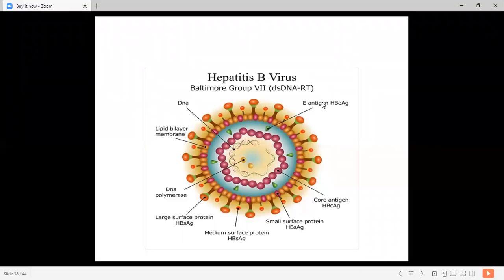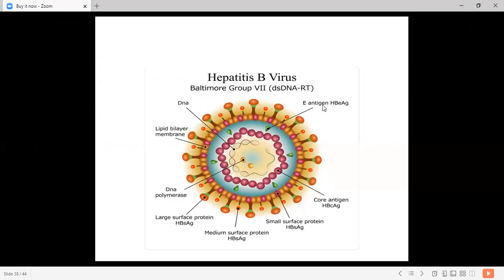Now both the envelope antigen, the E antigen, and the surface antigens are synthesized in the cytoplasm of liver parenchymal cells.